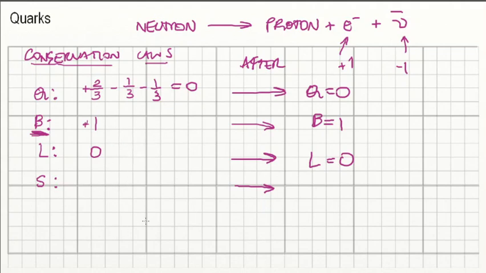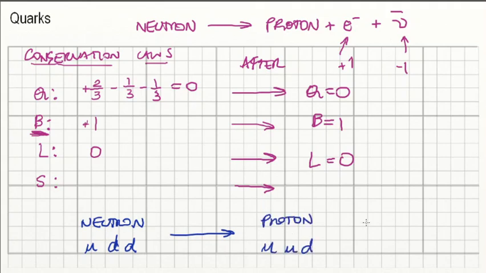Remember, the neutron is one of the baryons that we have studied, right? So a neutron is basically up, down, down. And after decay, it becomes a proton, which is up, up, down. And we also have, obviously, the electron and the antineutrino. Now, up, down, down: there's no strange quark.